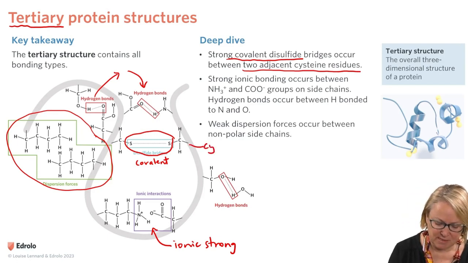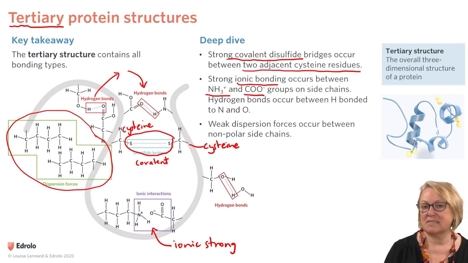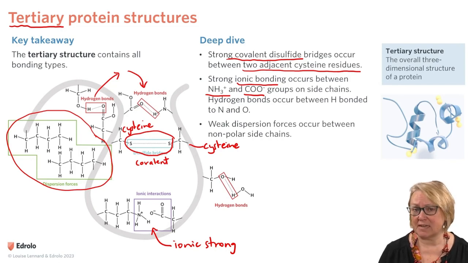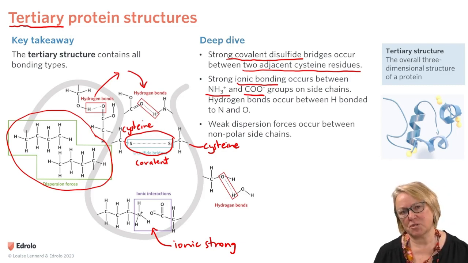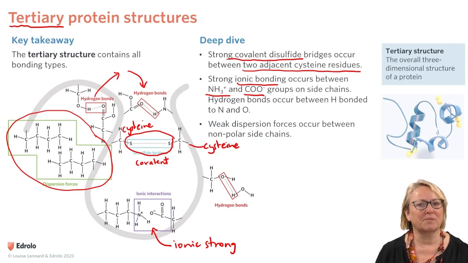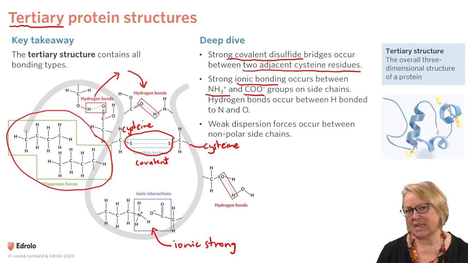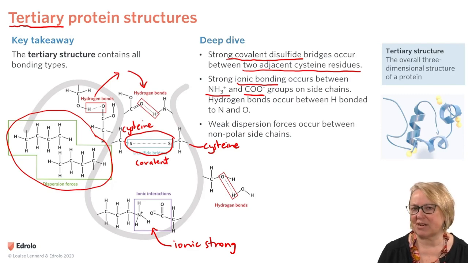So this is part of cysteine and this is part of cysteine. We've got our strong ionic bonding between NH3+ and COO- groups. We've also got hydrogen bonds, as we do in the secondary structure, and dispersion forces. So there's lots of different types of bonding going on. Because we've got weak dispersion forces and slightly stronger, but weaker than covalent, hydrogen bonds, it's relatively easy to disrupt the tertiary structure. So the tertiary structure is able to be changed by temperature.